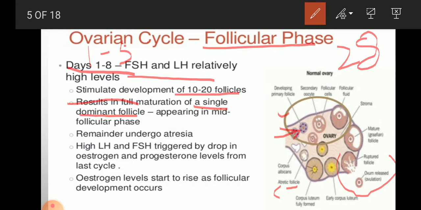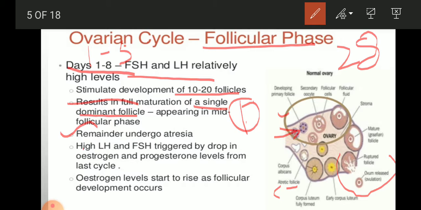It means that of the previous 10 to 20 follicles, just one will get matured and the others will degenerate. The remainder undergo atresia, meaning disintegration or degeneration.